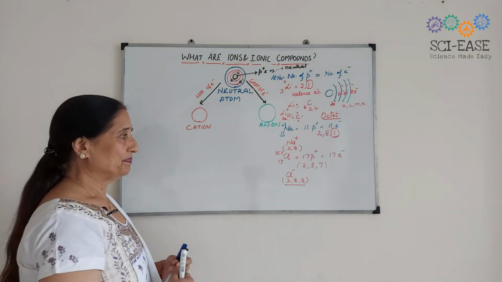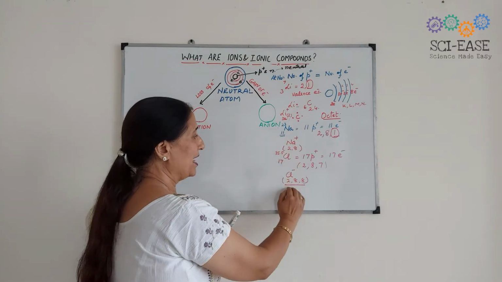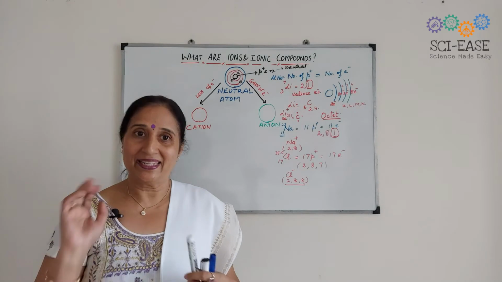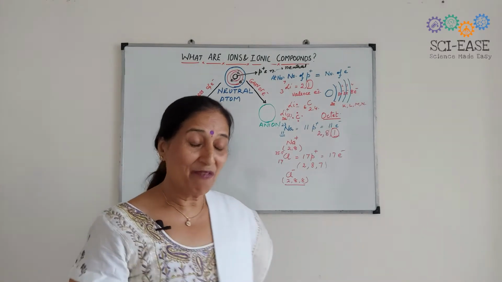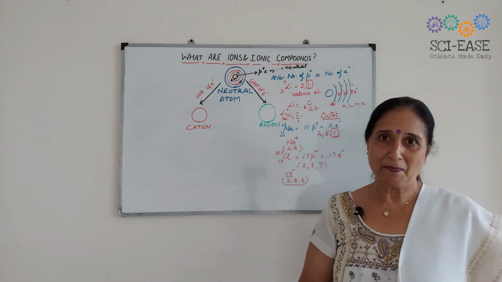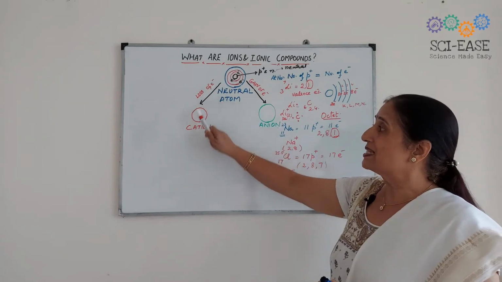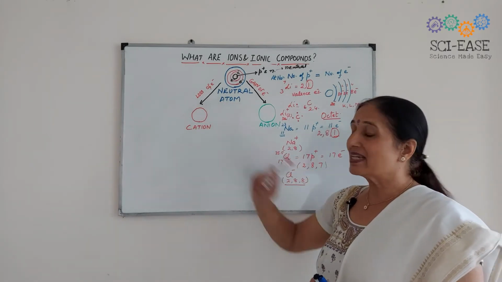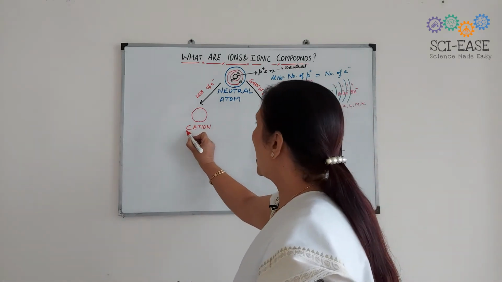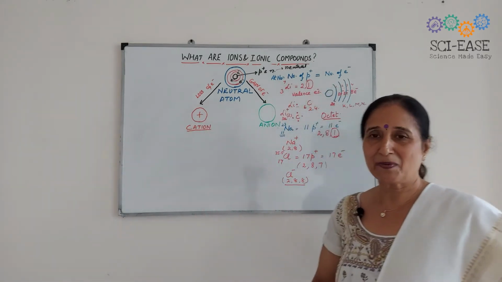Now, this sodium and chloride are the ions. Now, I want to tell you that ions are of 2 types. If the neutral atom loses an electron, it will result in the formation of a positive ion, which is known as a cation.